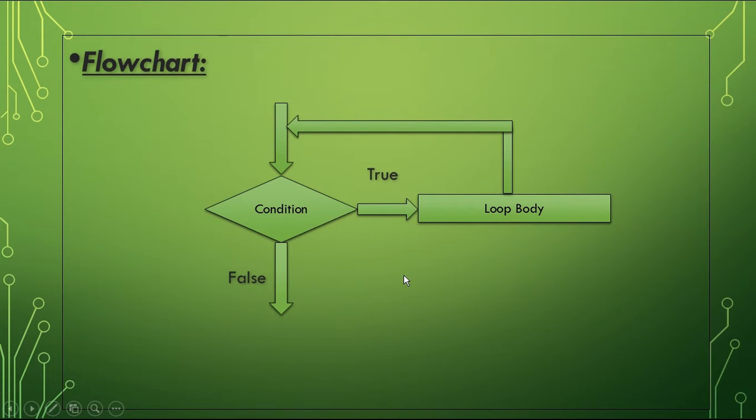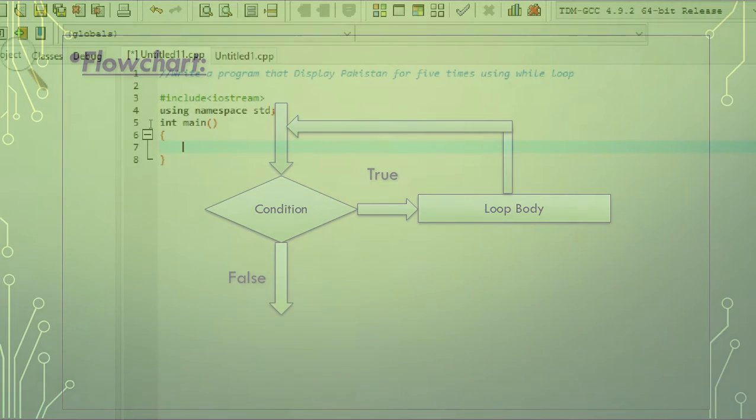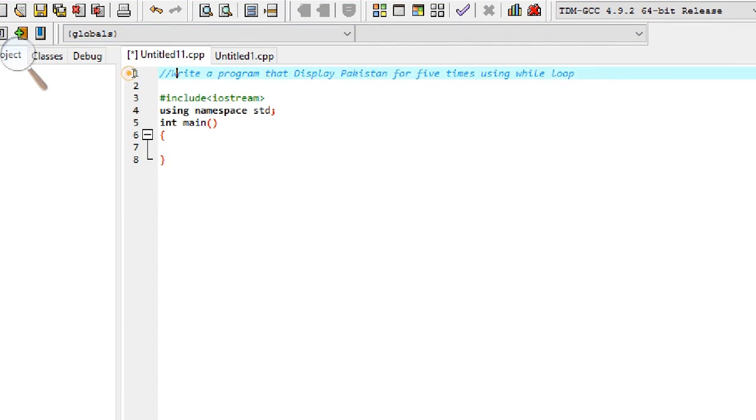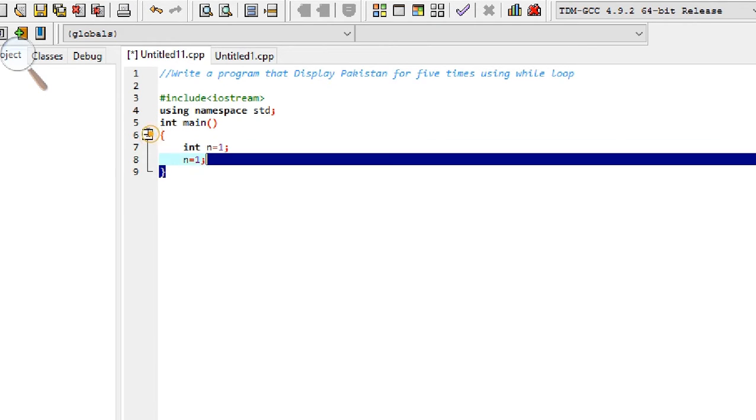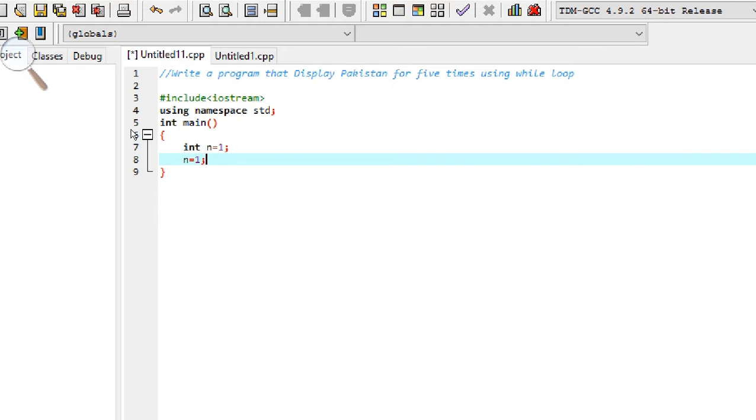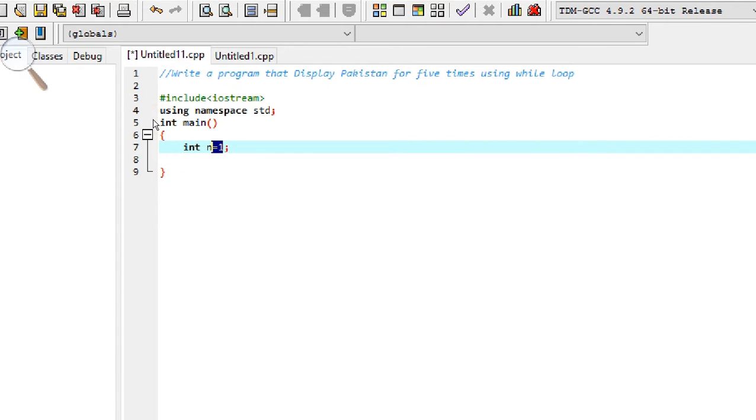Now let us move towards how the while loop is used in C++ programming. Here we have the program: write a program that displays Pakistan 5 times using a while loop. First of all, for applying the condition in the while loop, we have to declare a variable of integer type n, and this n will be initialized to 1. We can initialize it like n equals 1, or we can initialize it over here too. Both are correct methods. We will initialize it here.